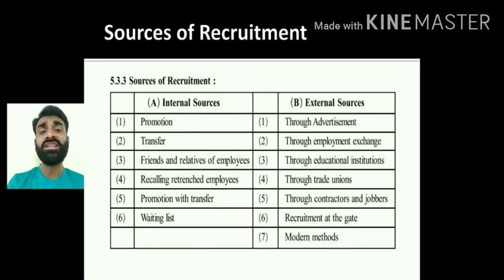Modern methods, like with the help of the internet, we are going to see that there are various sites, Naukri.com, timesjobs.com, right? Computer knowledge and internet facility are going to be required for this modern method, right? So one access will be with the employer, that means suppose I am a company owner, I will have that access to Naukri.com or Times Jobs, and people who are applying for the job will get the particular recruitment, right? So these are the internal and the external sources. We are going to see all these sources in detail, right?